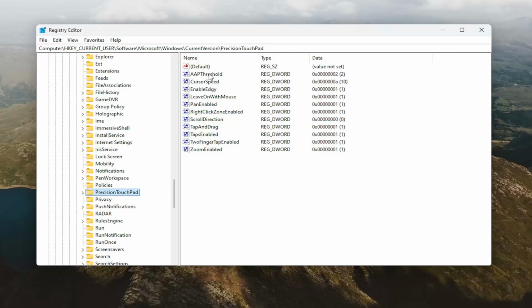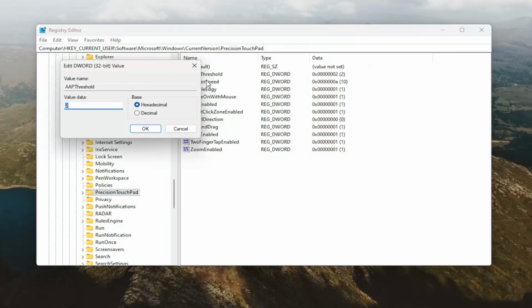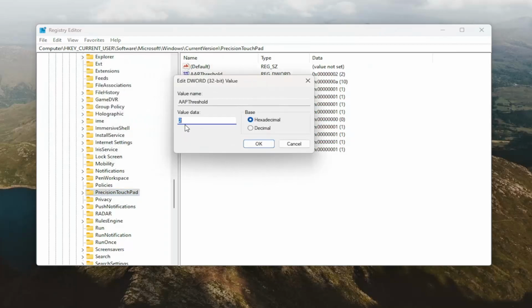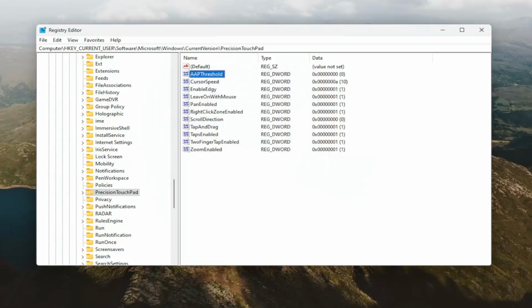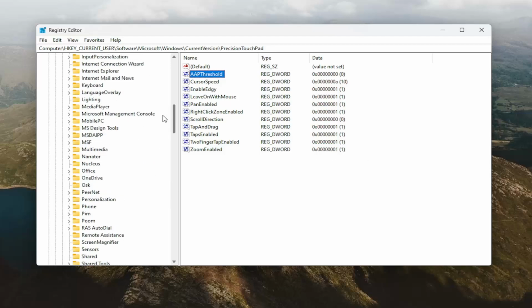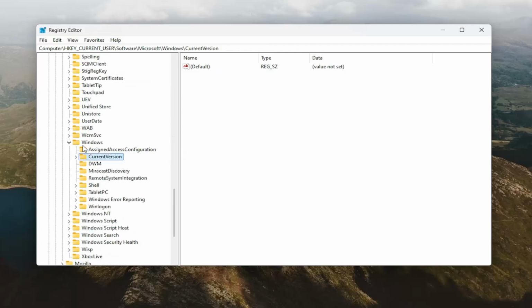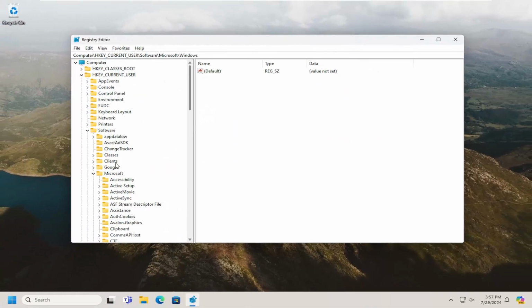On the right side, locate a value that says AAPThreshold, double click on it. In the value data field, delete whatever's in here, type the number 0, and then select OK. And then once that's done, that should hopefully be all you need to do. Then you would just have to restart your computer at this time for the changes to take effect.